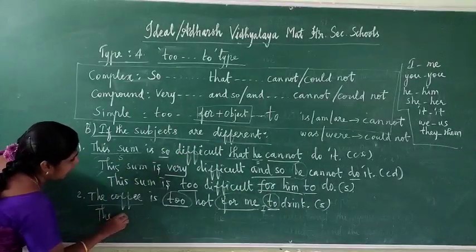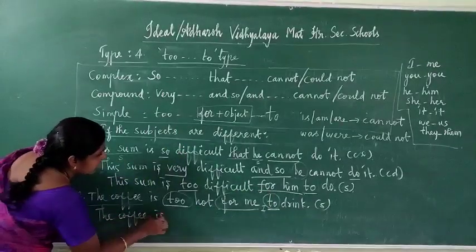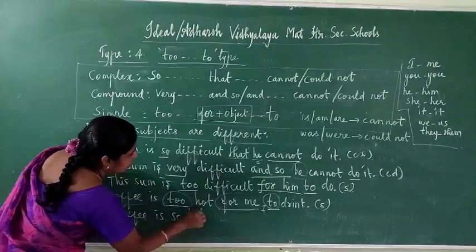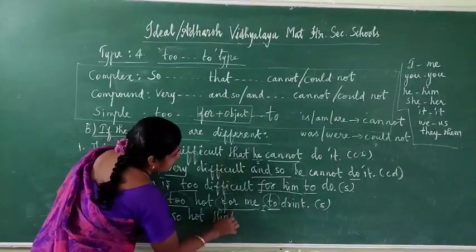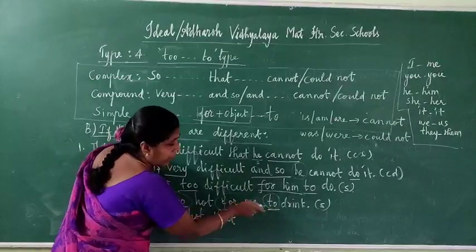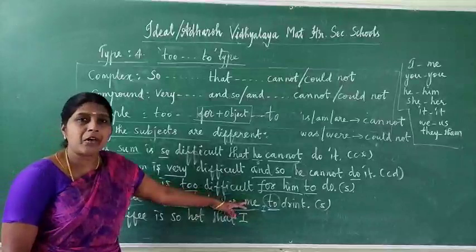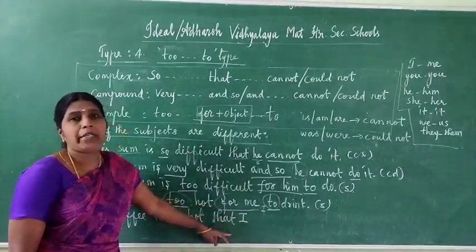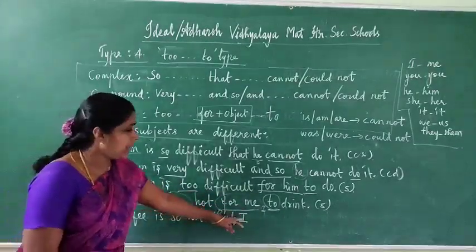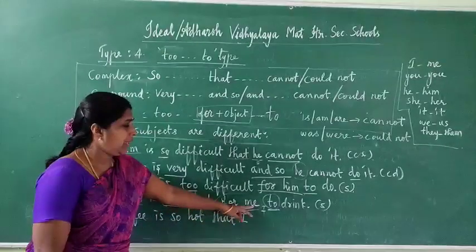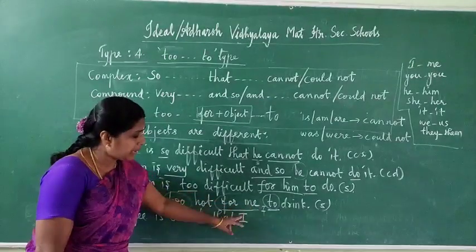The coffee is so hot that... Here what is the subject? I. "Me" means the subject I, write down I. So for a simple sentence only write down the object form. For complex and compound, write down the subject. So here write down I. Here this one is object, me, and the subject is I.